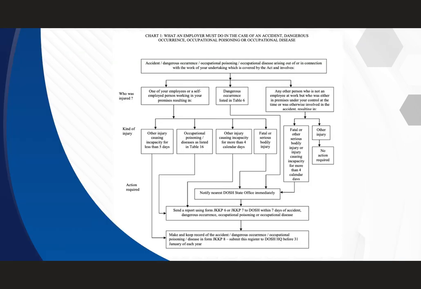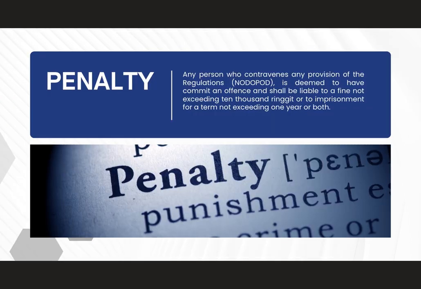This is the chart of what an employer must do in the case of accident, dangerous occurrence, occupational poisoning or occupational disease. And if an employer fails to report, they can be fined up to 10,000 and imprisoned up to 1 year or both.